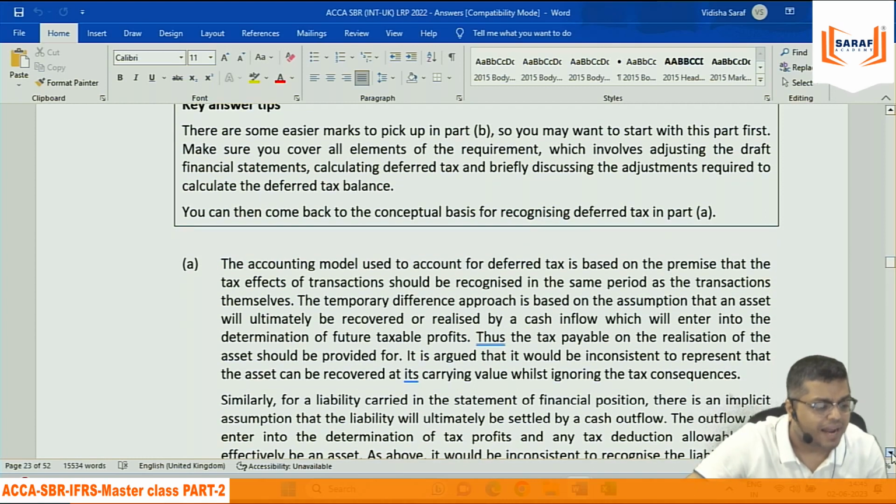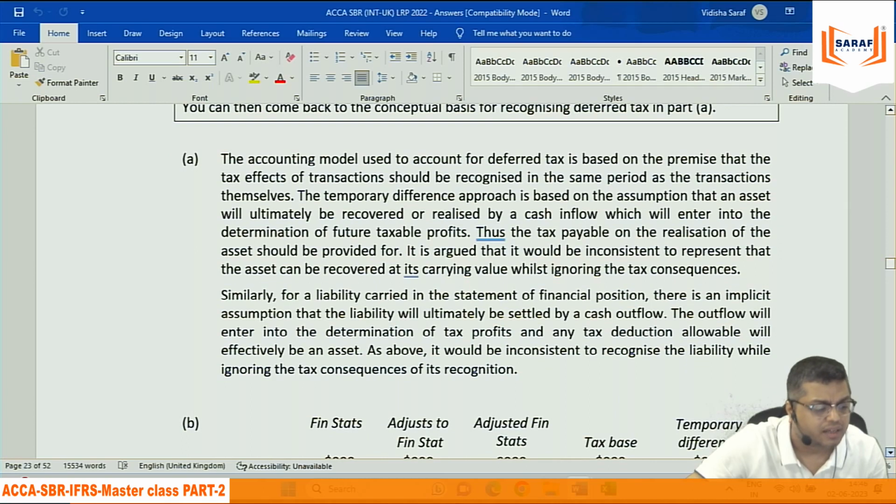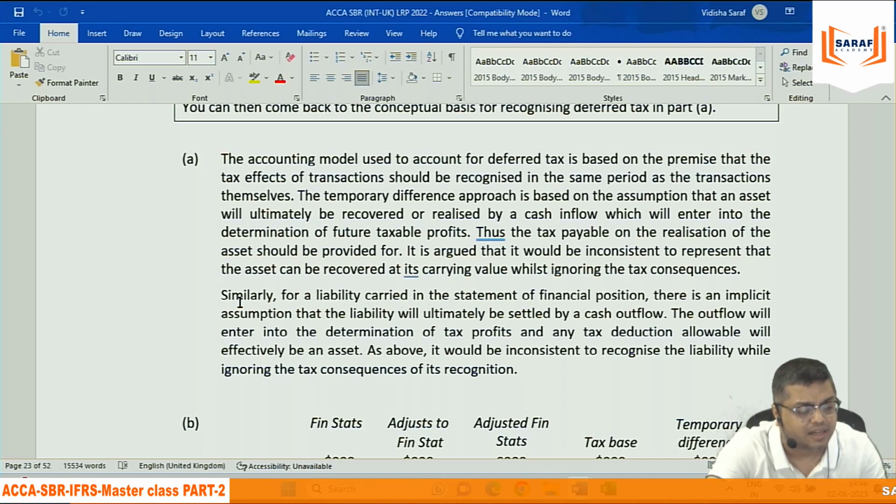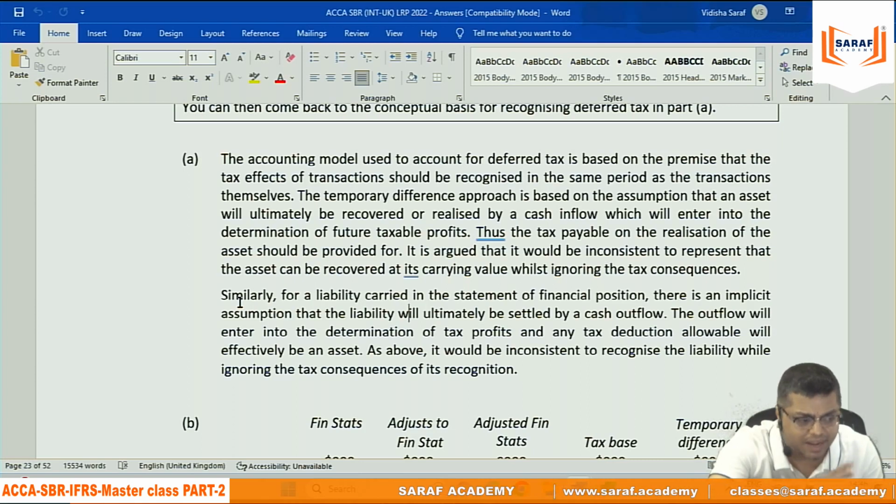You can come back to the conceptual basis for recognizing deferred tax in part A. It says write the theory later, in the exam you should answer B first. Still, we are reading A first. The accounting model used to account for deferred tax is based on the premise that tax effects of transactions should be recognized in the same period as the transactions themselves. It means the tax effect in the books of accounts should be shown only when the item arises.